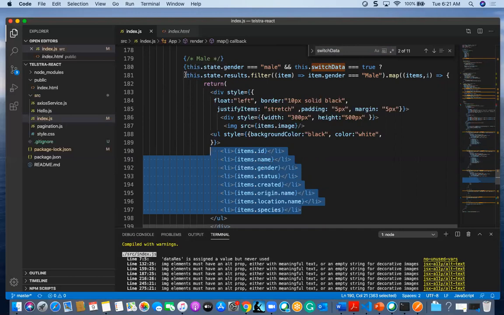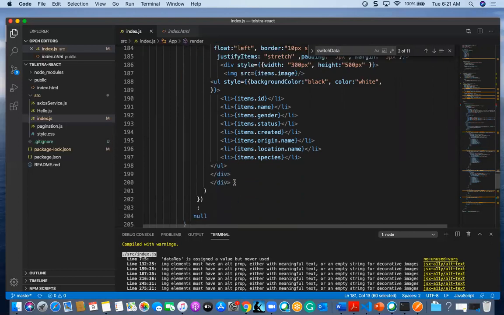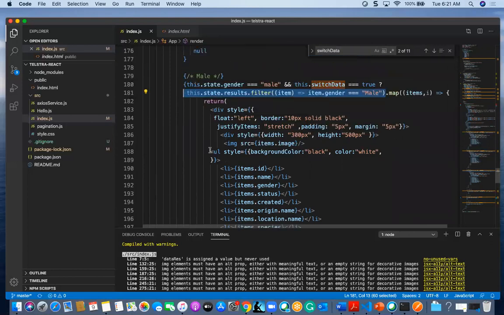But the main logic where it is filtering is this.state.results.filter. Inside, I am giving one more function: item.gender triple equal to male. Once this filter happens, only male data will be available in this.state.results, and that will be iterated here, and only the male results will be available to the customer.